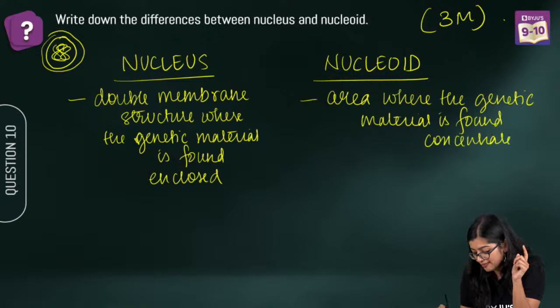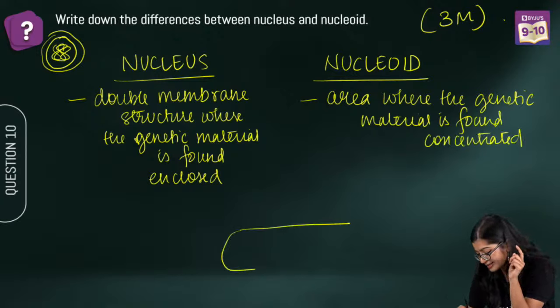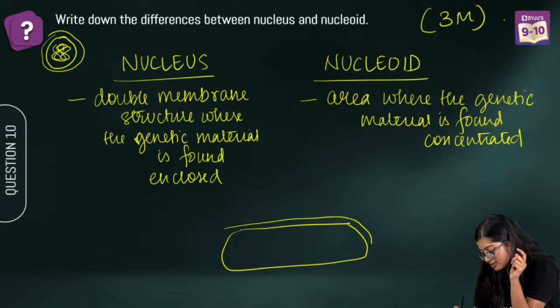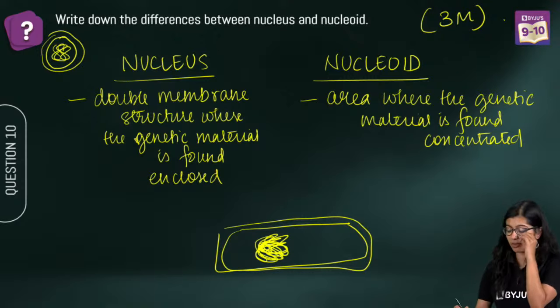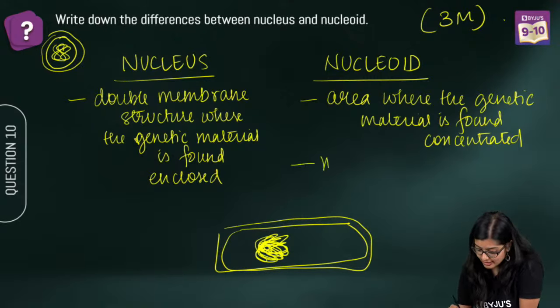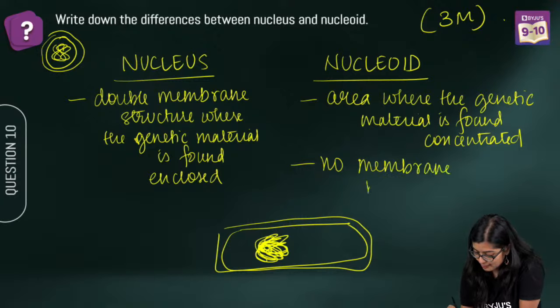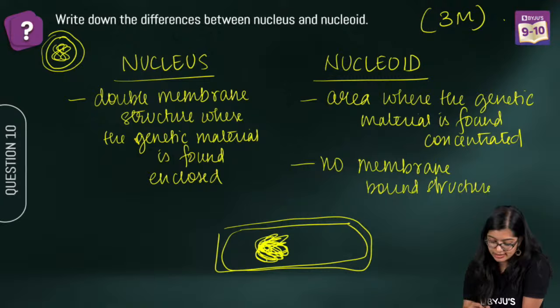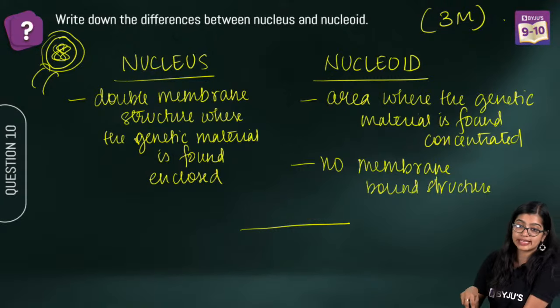Okay, so if this is my cell, right, we see that this is my bacterial cell. In one part of the cell, the genetic material will be found concentrated, and we see that there is no membrane bound structure. So this circular thing I drew here, you will not find in this case, right?